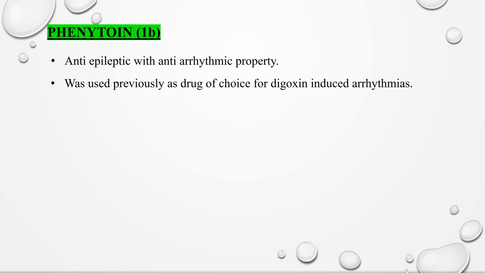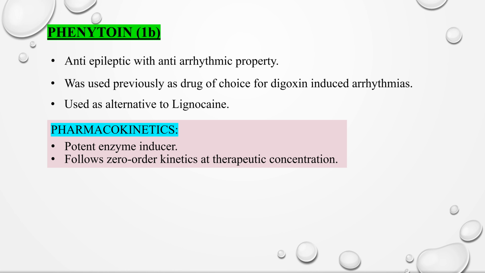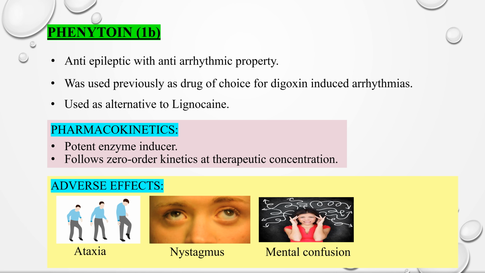Coming to the drug phenytoin. It is an anti-epileptic drug with antiarrhythmic property. It was previously used as a drug of choice for digoxin-induced arrhythmias. At present, it is used as an alternative to lignocaine. Peculiar pharmacokinetic properties of phenytoin are, it is a potent enzyme inducer and follows zero-order kinetics at therapeutic concentration. Adverse effects of phenytoin include ataxia, nystagmus, mental confusion, and hypotension.